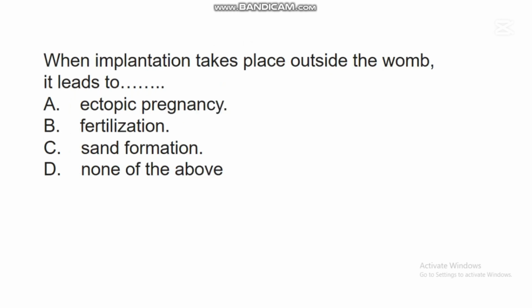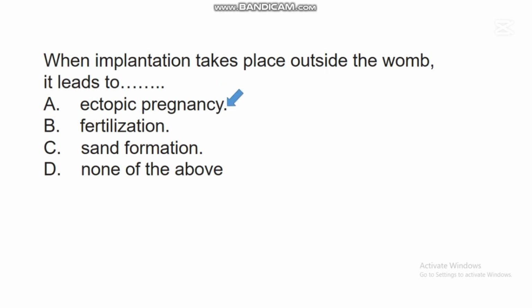The next question says, when implantation takes place outside the womb, it leads to dash. A. Ectopic pregnancy. B. Fertilization. C. Sand formation. D. None of the above.